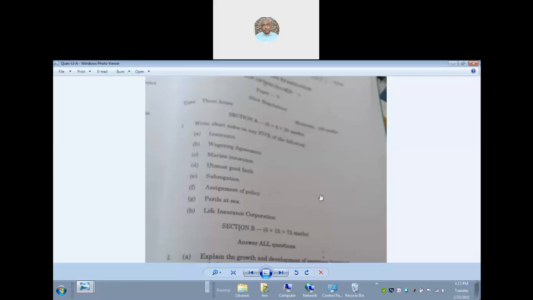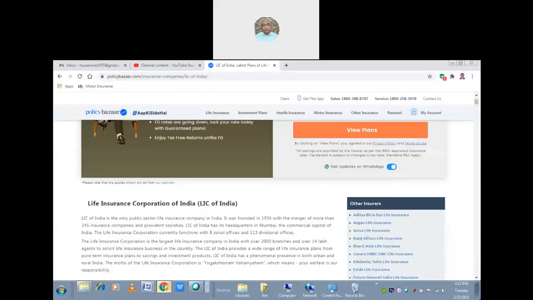Even the Life Insurance Corporation having insurance for non-living things also, like it can make fire insurance, marine insurance. It will do the other policies also, isn't it? Now let us see what exactly life insurance will do.